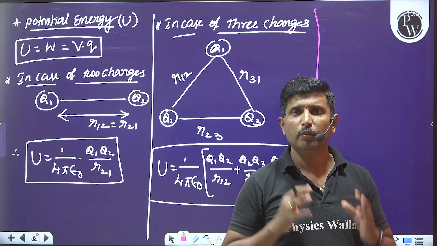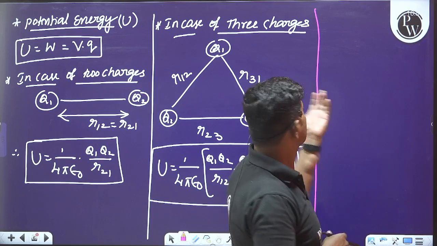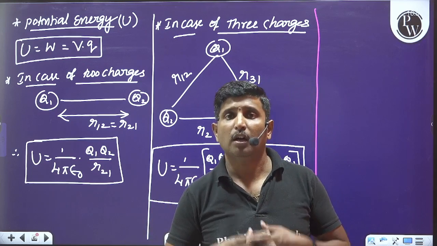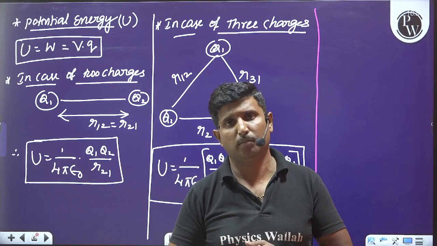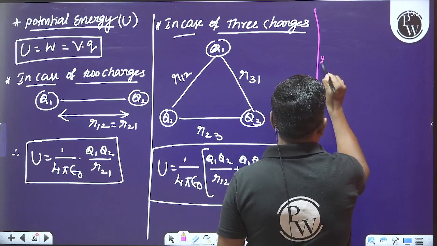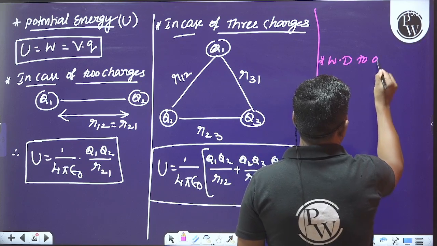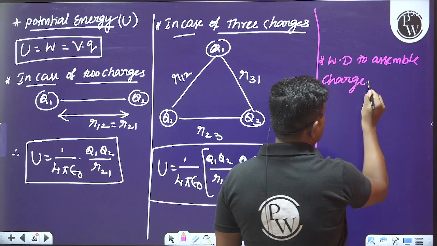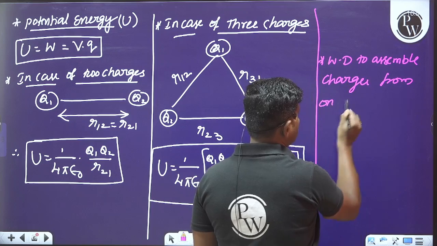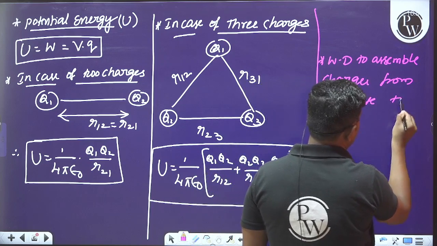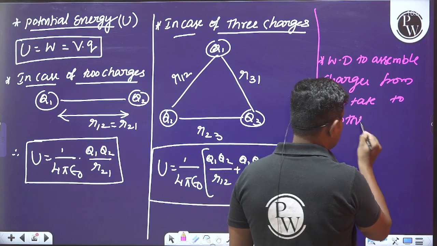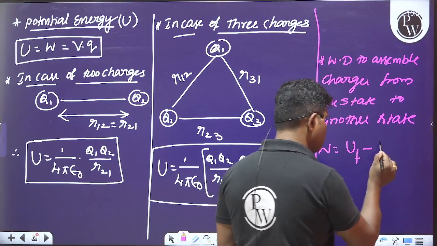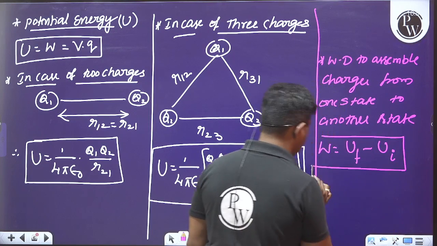Whenever we consider the work done to assemble the charges, or to dissociate the charges from the assembly, that is the work done to assemble the charges from one state to another state, we have to keep this point in our mind: work done is always equal to final potential energy minus initial potential energy.